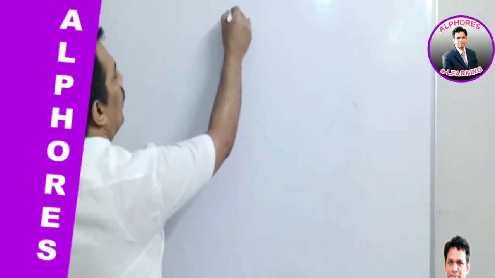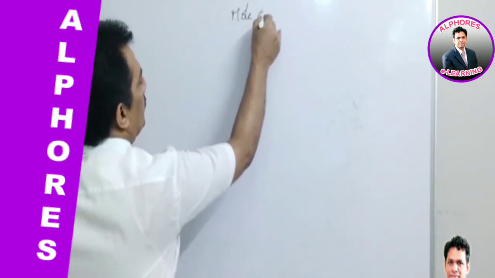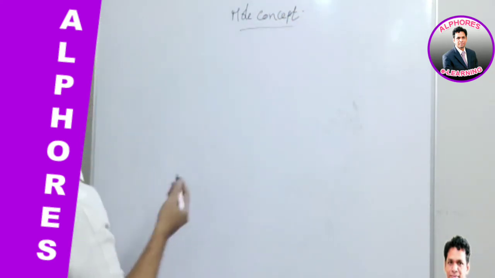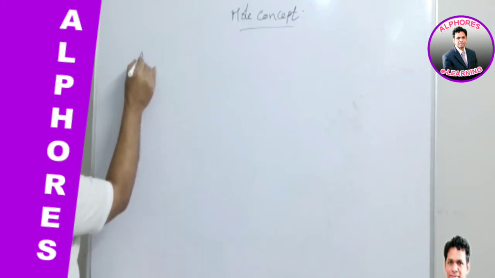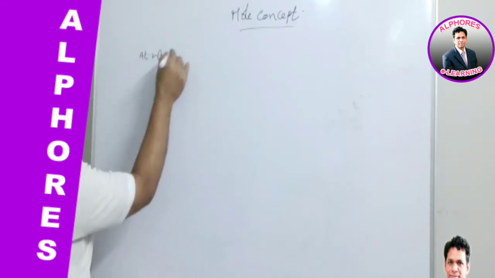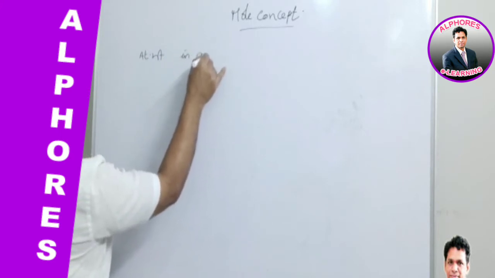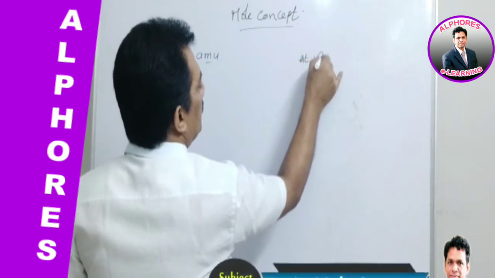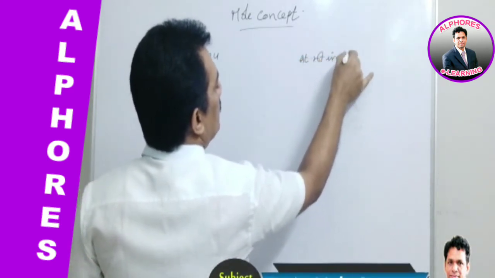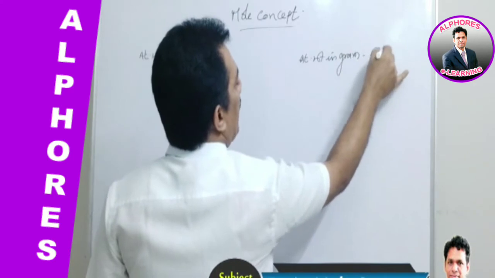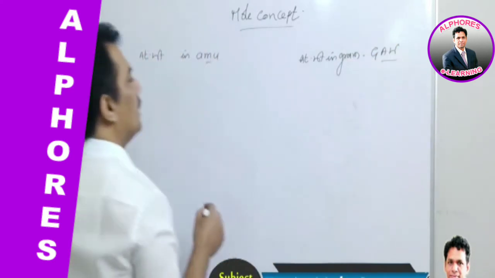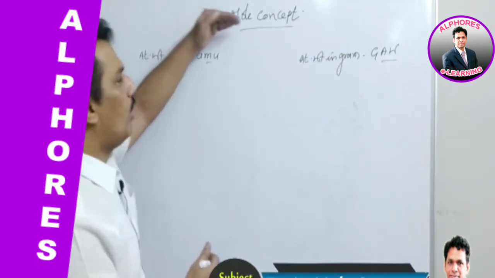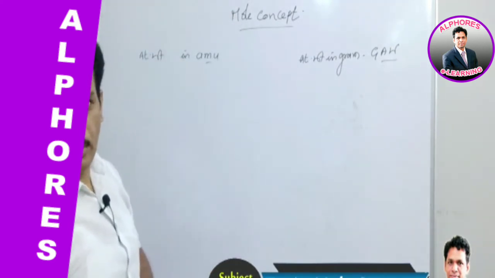Mole concept. Till now what we have is atomic weight in AMU, and then atomic weight in grams, which is gram atomic weight. Let me give one example, because with the same examples we can connect all these concepts related to stoichiometry.